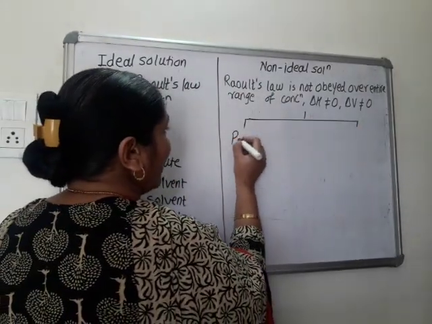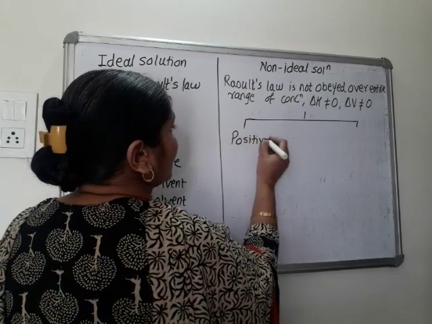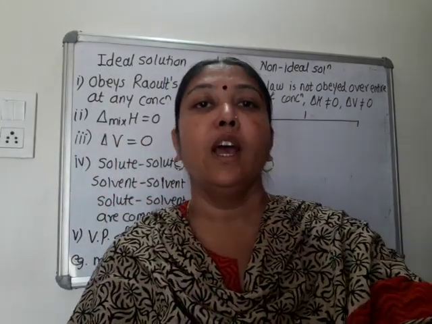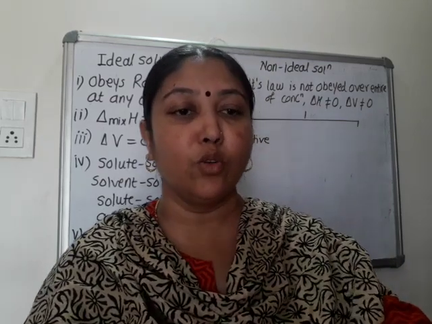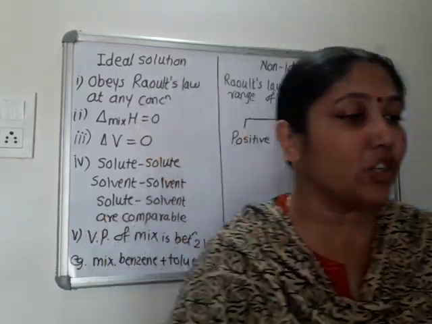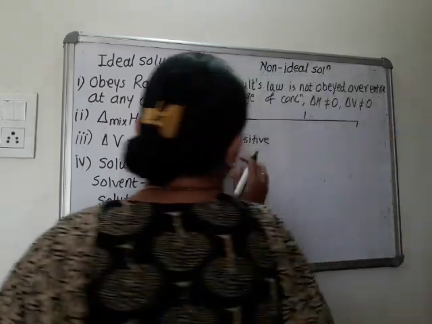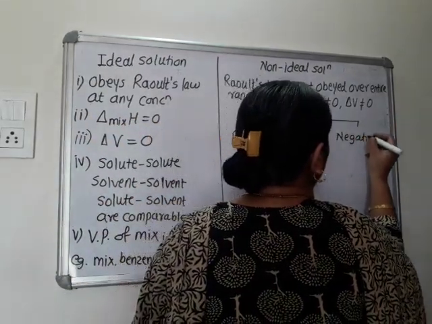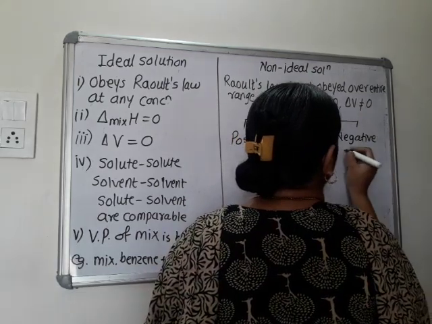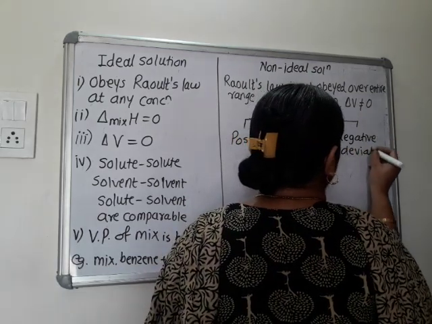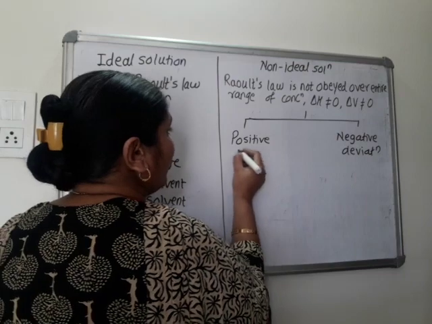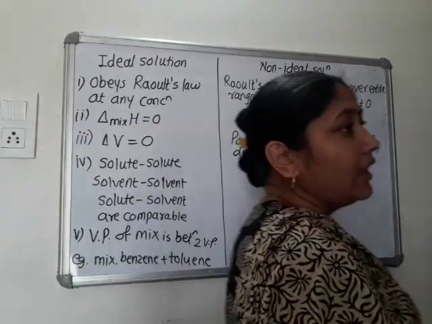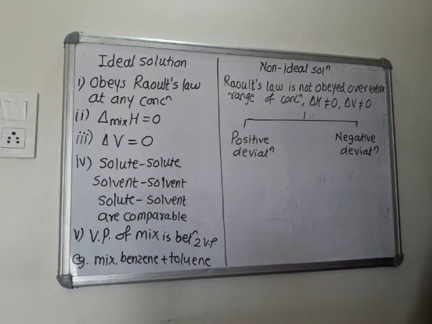One is called positive deviation. They show positive deviation, non-ideal solution. And the second one is a non-ideal solution which shows negative deviation from Raoult's law. So positive deviation and negative deviation from Raoult's law. What does it mean?